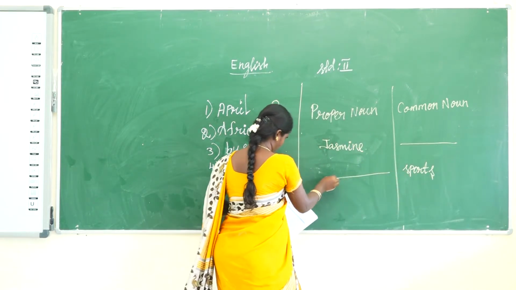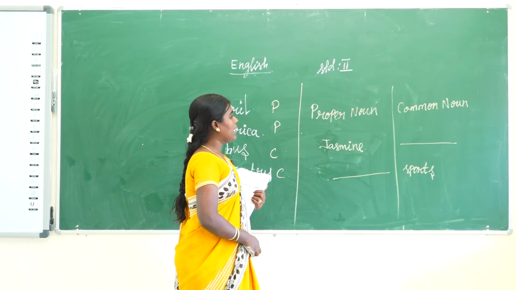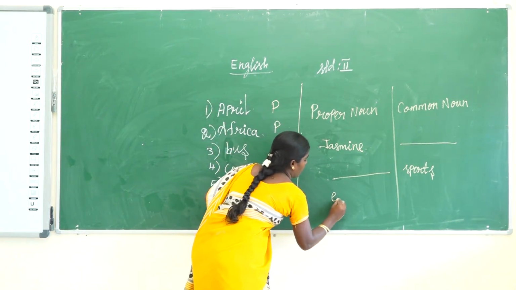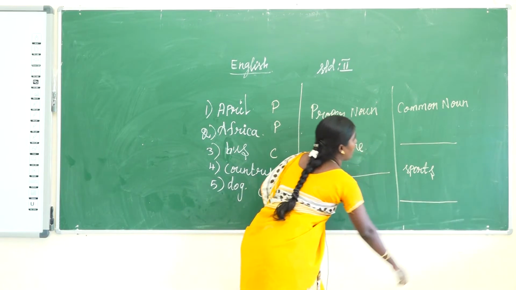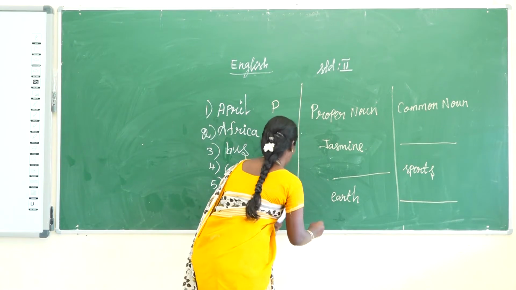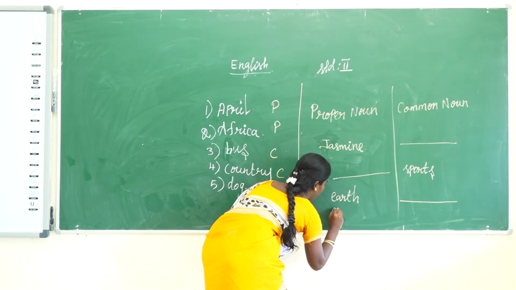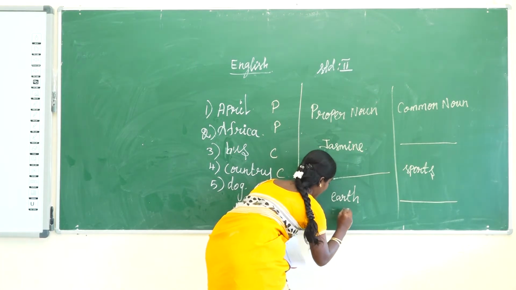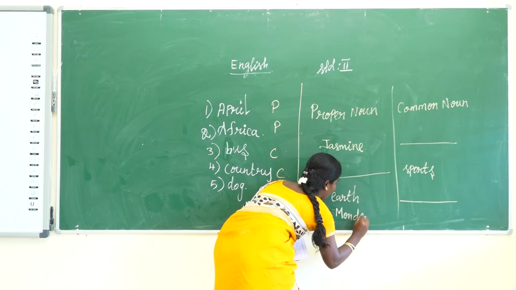Then write one proper noun. Okay. Then earth. What is the common noun for earth? You write. Okay. Then the fourth one, Monday.